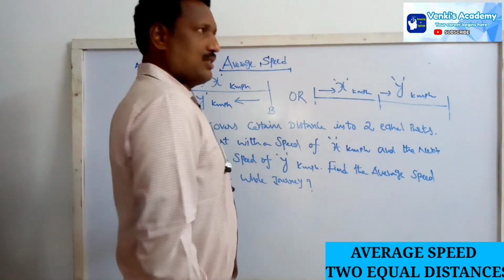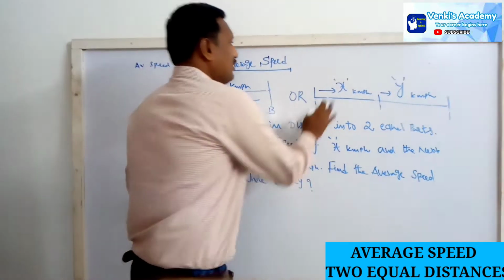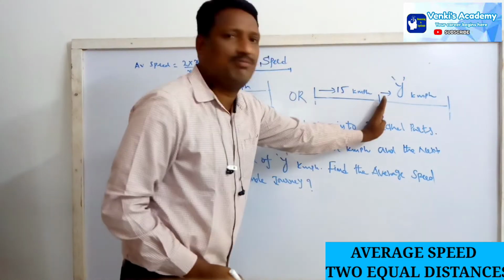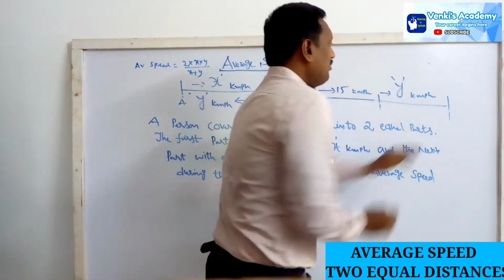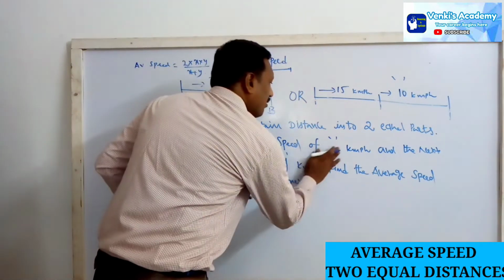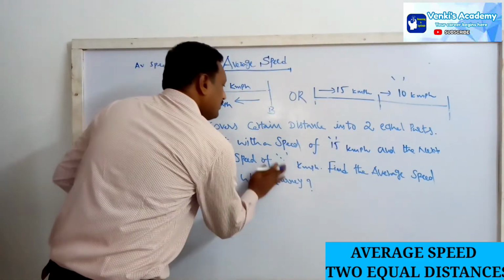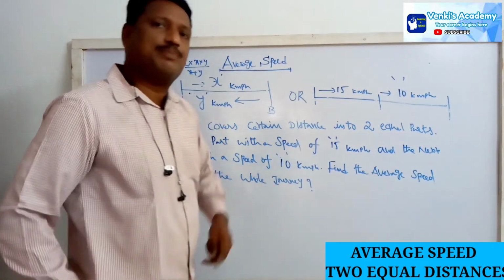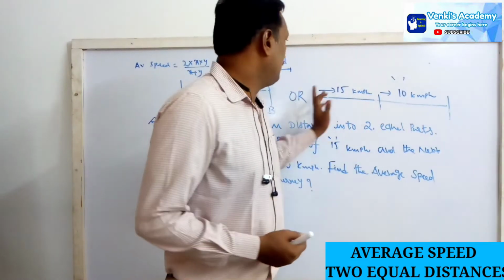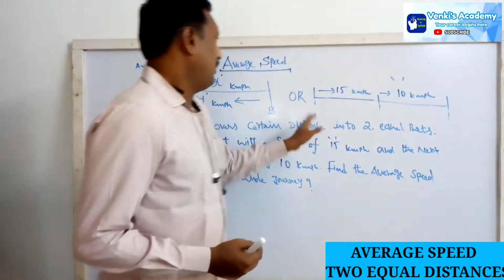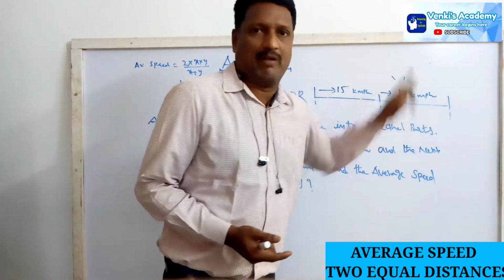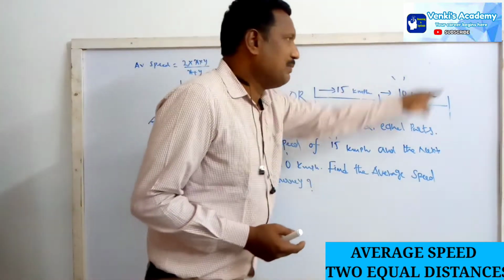Sometimes they will ask the same concept as a problem. See: a person covers a certain distance with a speed of 15 kilometers per hour, and the next equal part with a speed of 10 kilometers per hour. Find the average speed. A person covers a certain distance in two equal parts: this part with a speed of 15 kilometers per hour, and the next part with a speed of 10 kilometers per hour. Now we have to find the average speed during the whole journey.